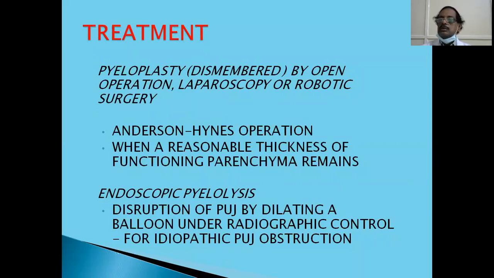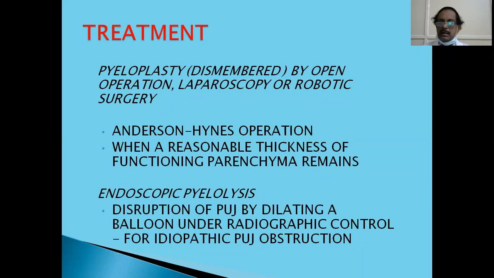Endoscopically, you can do endopyelotomy, wherein you pass an instrument, like a flexible ureteroscope, up to the pelvis. Then you can dilate it or make a cut, endopyelotomy. So you disrupt the tissues at the pelviureteric junction. It will look more like a stricture dilatation. But you have to follow this, and if it fails, you have to intervene surgically.